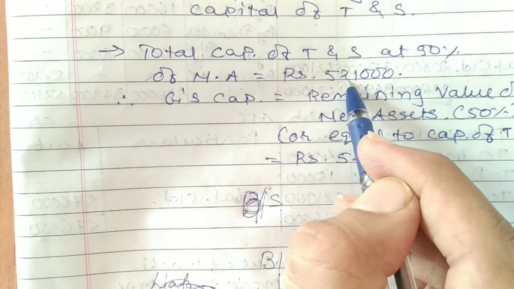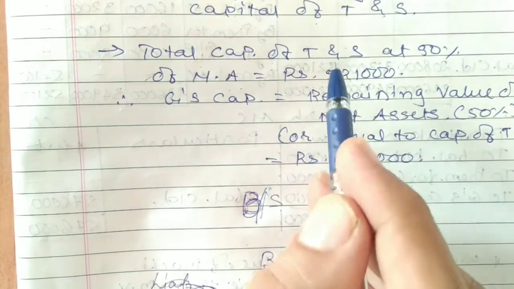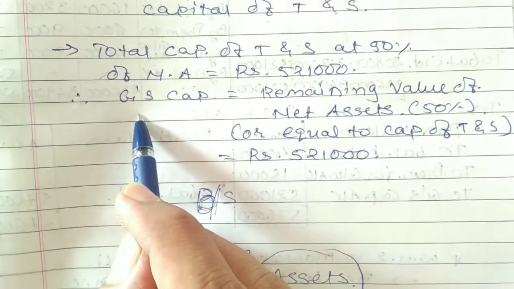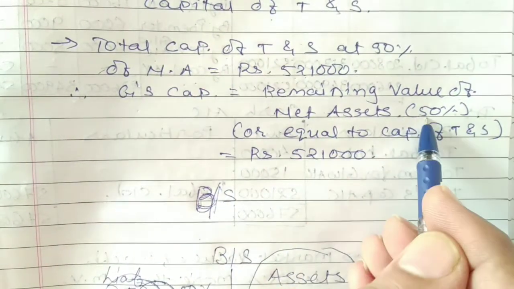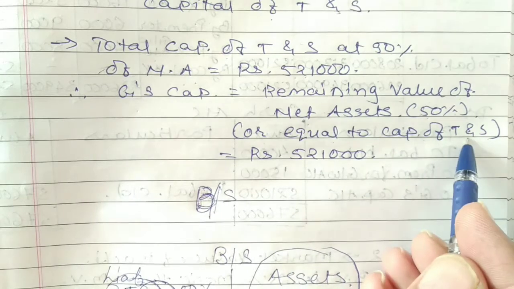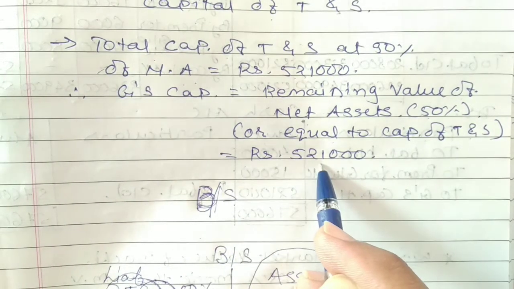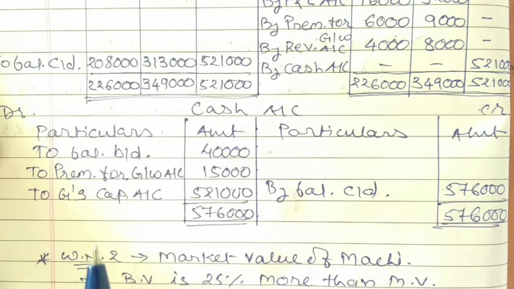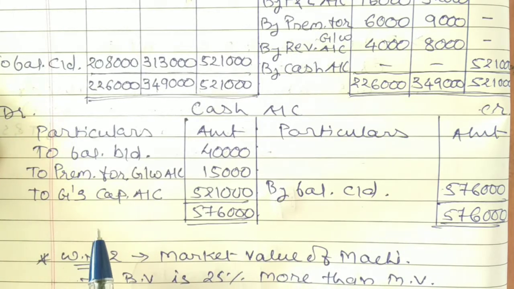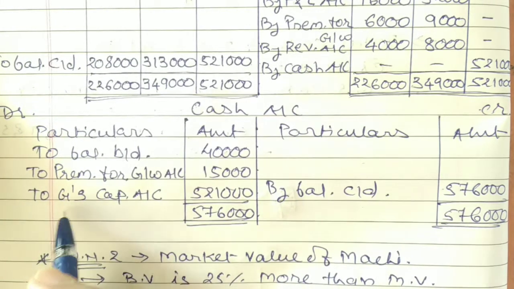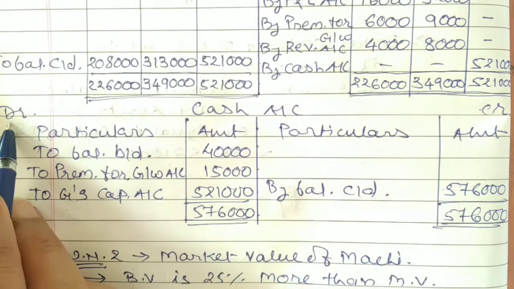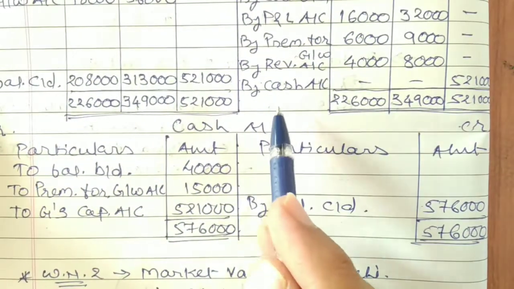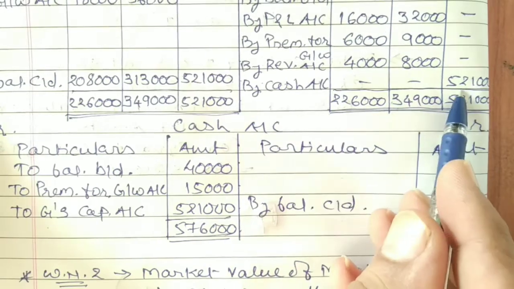If this is 50%, then the remaining 50% will also be the same, and the remaining 50% will be Goli's capital. So Goli's capital would be the remaining value of net asset, that is 50%, equal to the capital of Tappu and Sonu. That means it comes to 5,21,000. Is it clear, students? So the amount of 5,21,000 has been brought into the business in cash as capital by Goli. The journal entry would be cash account debit to Goli's capital account, 5,21,000. The same amount will be transferred to the partners' capital account by cash account, 5,21,000.